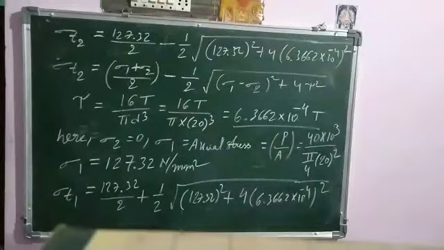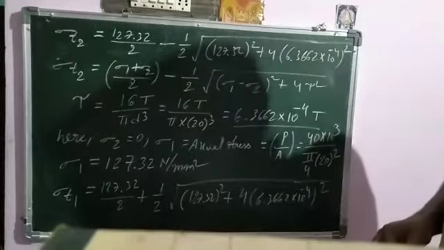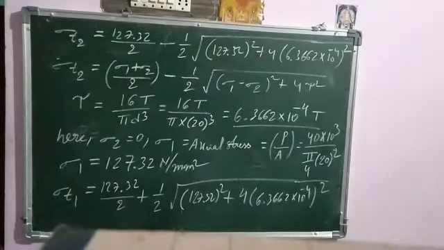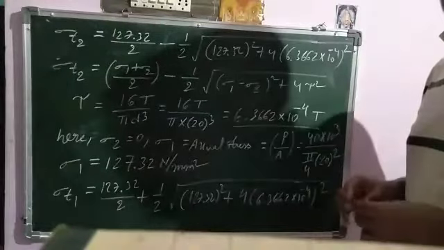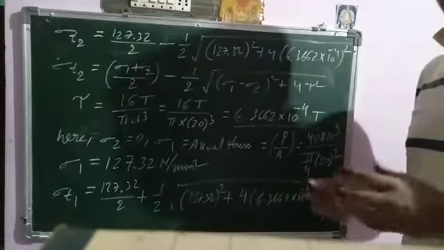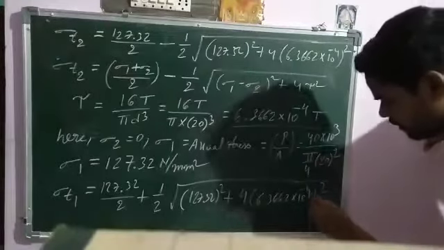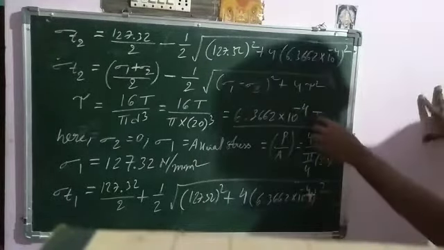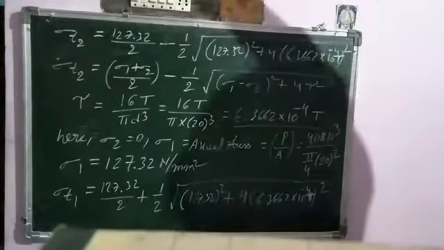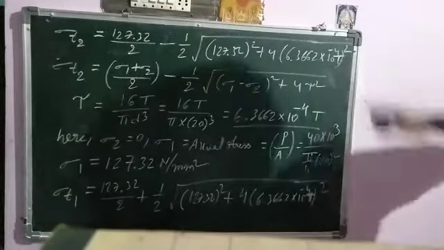Now substitute sigma T1 and sigma T2 in the von Mises theory, or distortion energy theory. The formula is sigma T1 square plus sigma T2 square minus sigma T1 sigma T2 is equal to sigma Yt by factor of safety, whole square. Use that formula to get the torque value. Oh, here we forgot that torque is also there. So we have to find this T value.